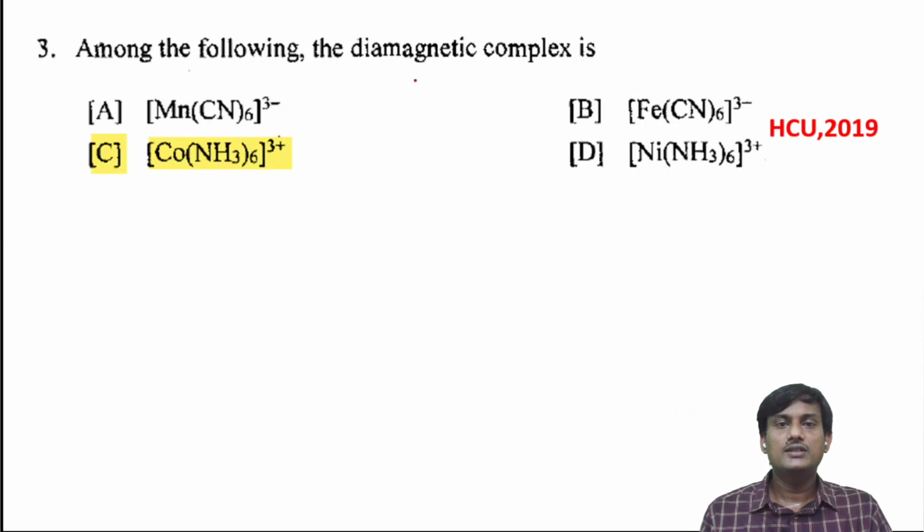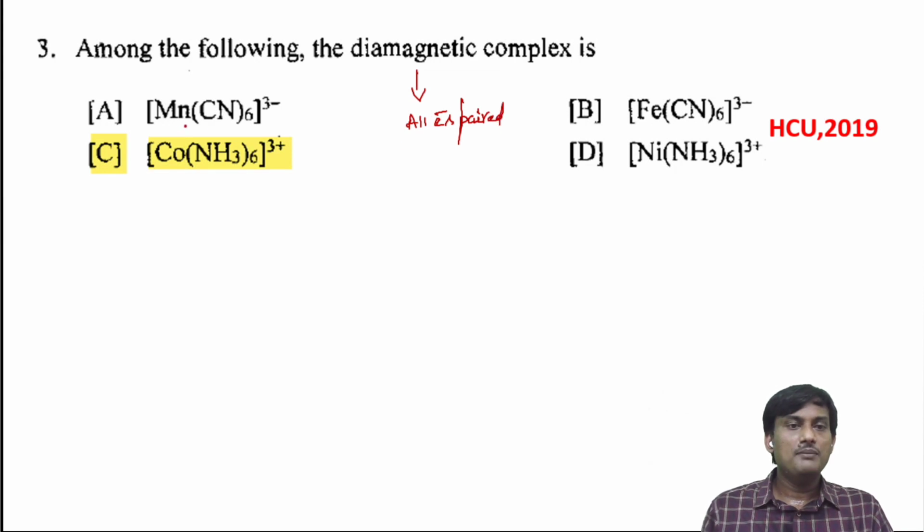Among the following, the diamagnetic complex is? In a diamagnetic complex, all electrons are paired. Let's take [Mn(CN)6]3-. The oxidation state is +3. For Mn, the electronic configuration is 3d5 4s2.